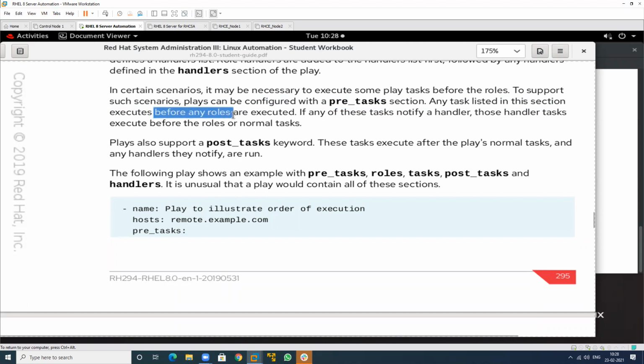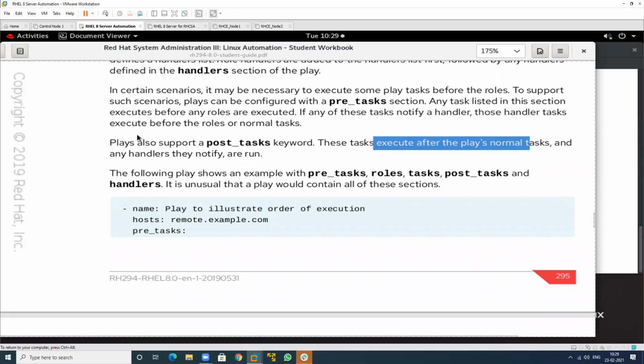So if you want to define something before any role, that is defined in this section. After the role, you can define it in this particular section. So this is executed after the play. So before and after, these two concepts are to be defined.